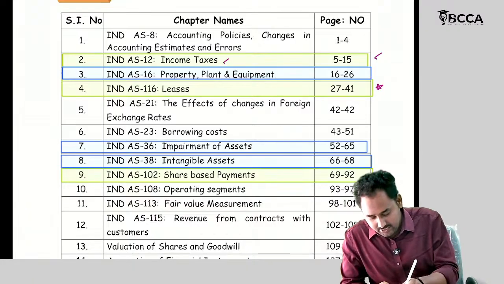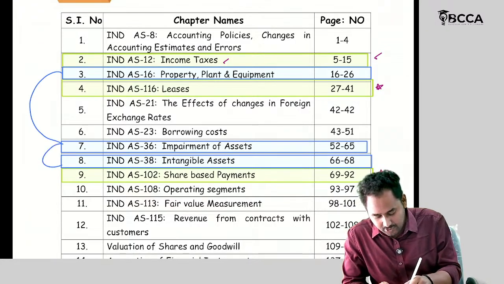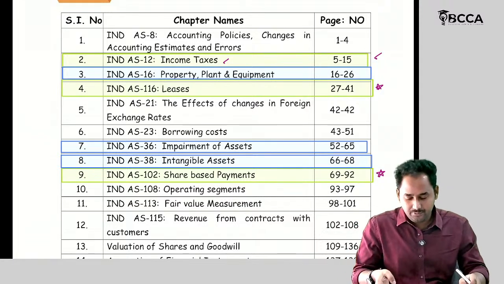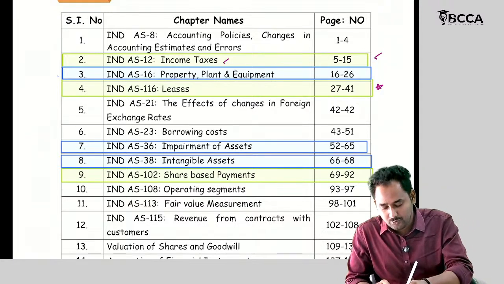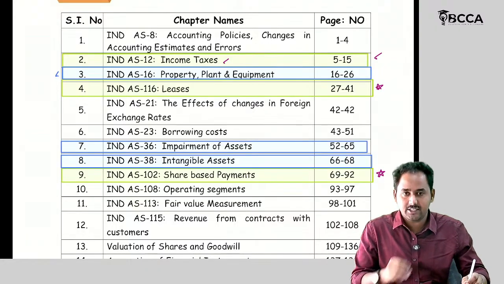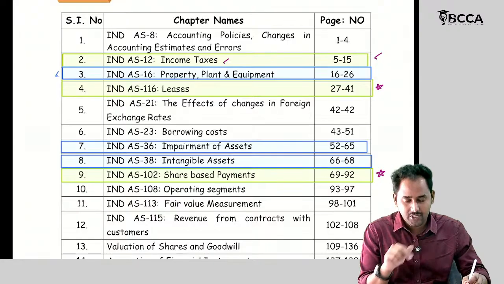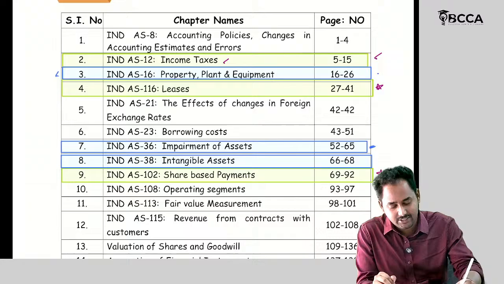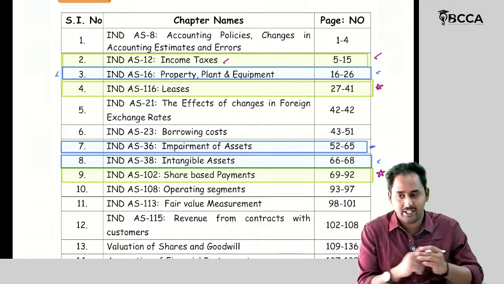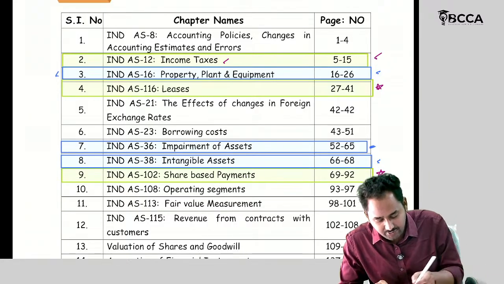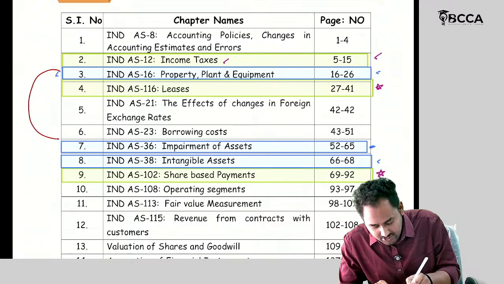So these three chapters are one set. We cannot differentiate. We cannot say that you are able to solve Ind AS 16 without knowledge of Ind AS 36 impairment of assets. You should have the knowledge of impairment of assets if you want to solve the problems from Ind AS 16 as well as Ind AS 38. Sometimes they are asking from Ind AS 16 or Ind AS 8. That's why we have classified these three chapters into one set.